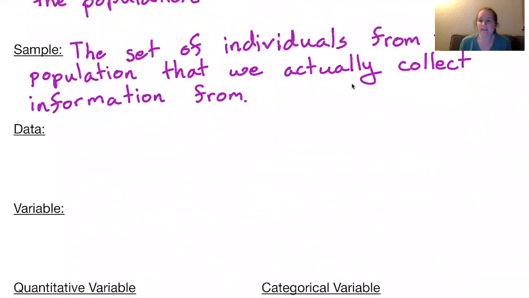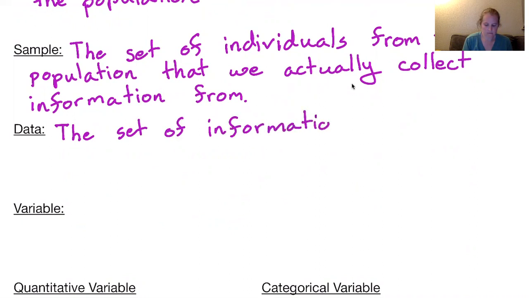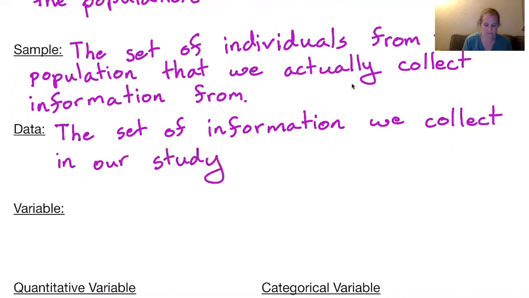The data is just the information that we collect, the set of information that we collect in our study. And then a variable is a specific characteristic that we are studying about each individual.